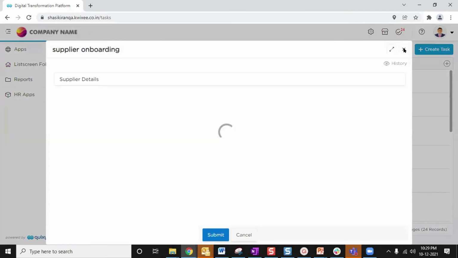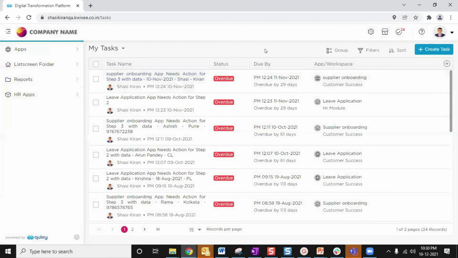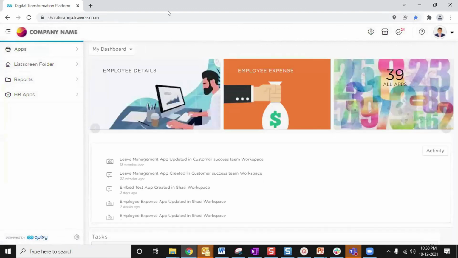And as you can see, the due date, the task deadline. Once you set a task deadline, the platform will calculate the hours, and it will show him the task deadline here, the time and the date, whatever you have given. So this is how the task name and the task deadline would work for you.